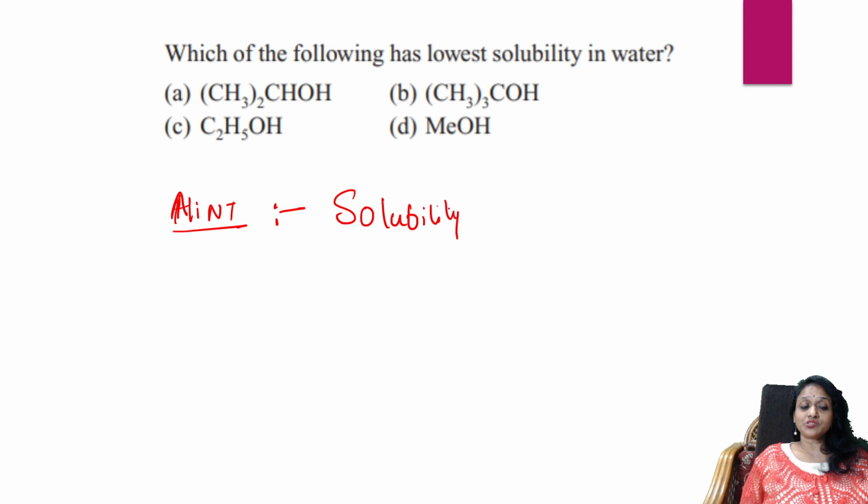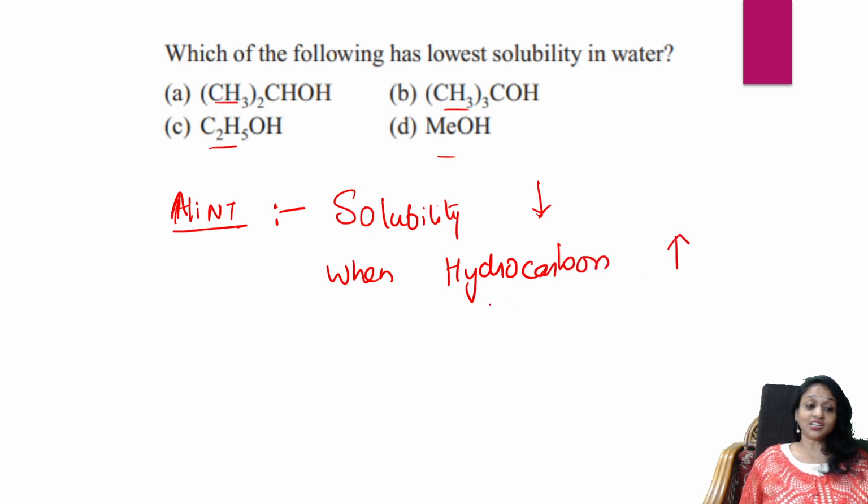Solubility decreases when the number of alkyl groups increases, or when the hydrocarbon chain increases. The hydrocarbon chain is nothing but the alkyl group, isn't it?